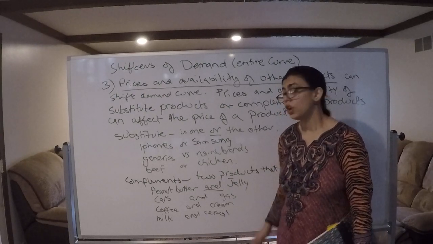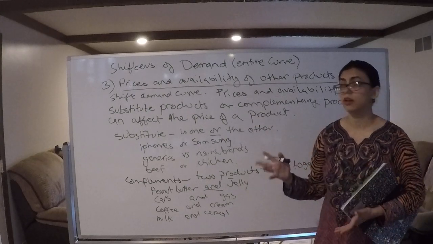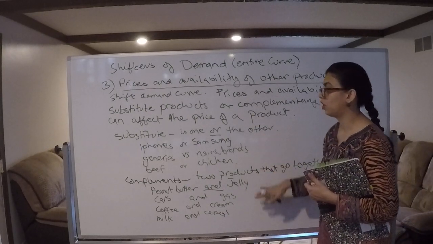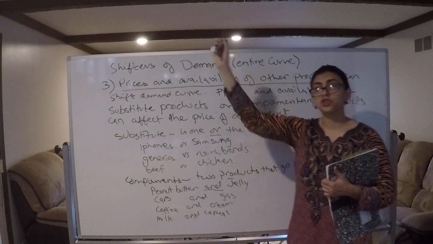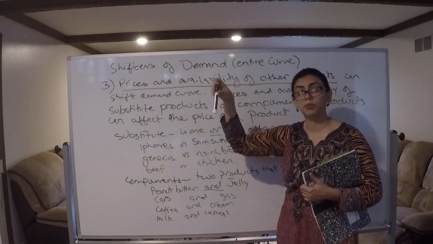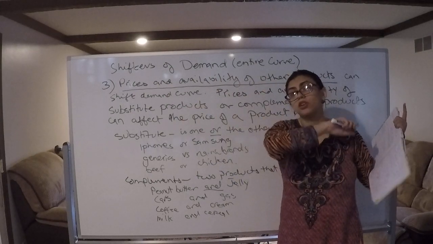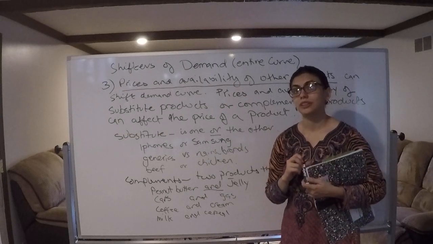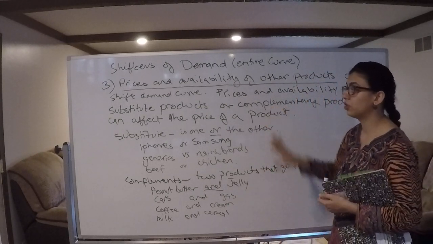So you see how some products are connected with each other, like substitutes or complements. And the change in price of one product affects the demand of the other product. Make sense? We're going to practice more, but you should get the idea.